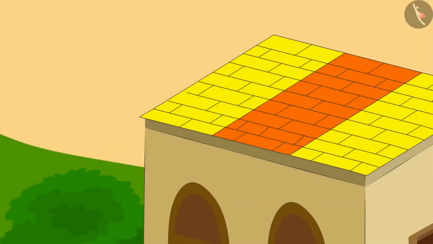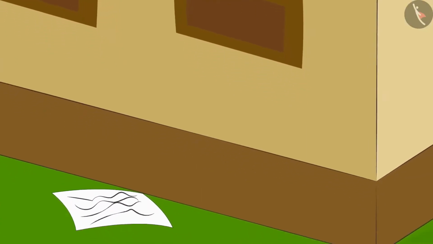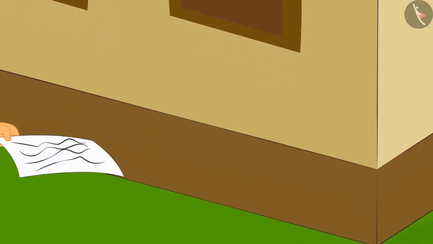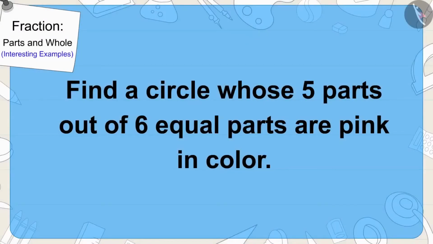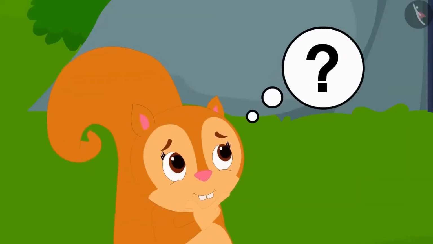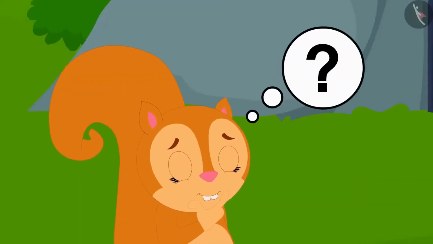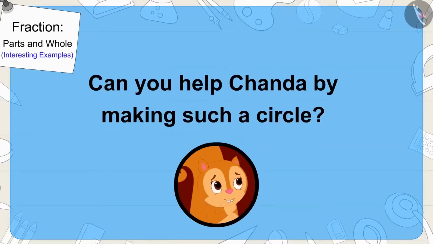Now, Chanda found her last clue near Golu's house. It was written in that clue that she has to find a circle whose 5 parts out of 6 equal parts are pink in color. Chanda does not know what this circle will look like. Can you help Chanda by making such a circle?